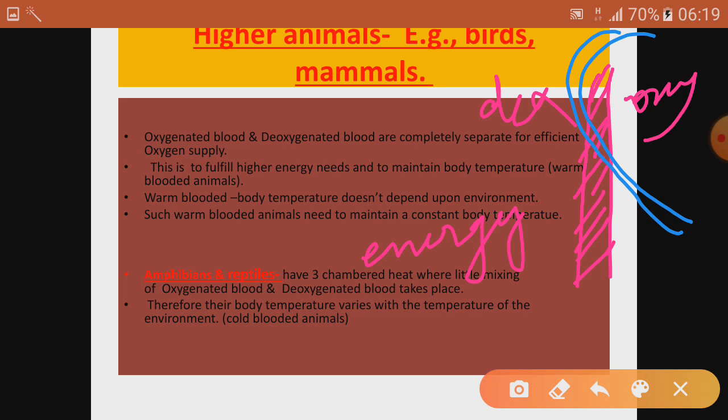So just to give a quick supply of oxygen so that we can get a large amount of energy, this separation is required. And why are our energy requirements higher?